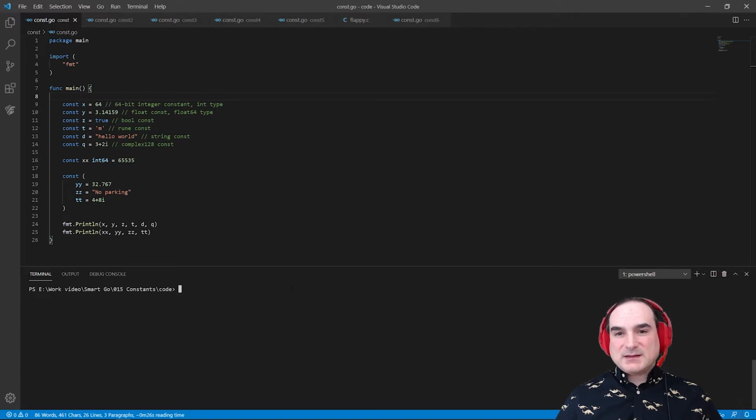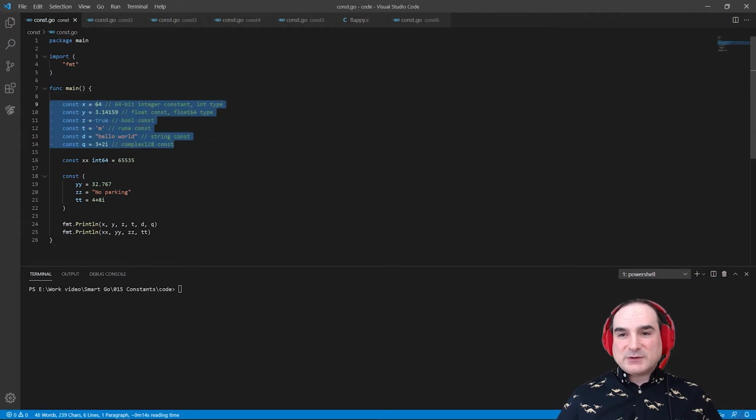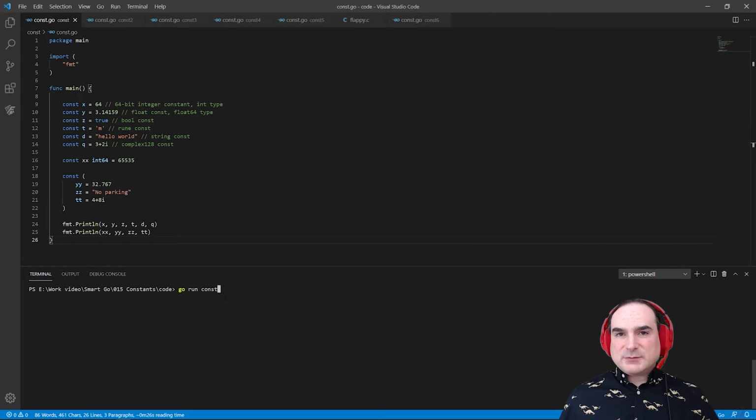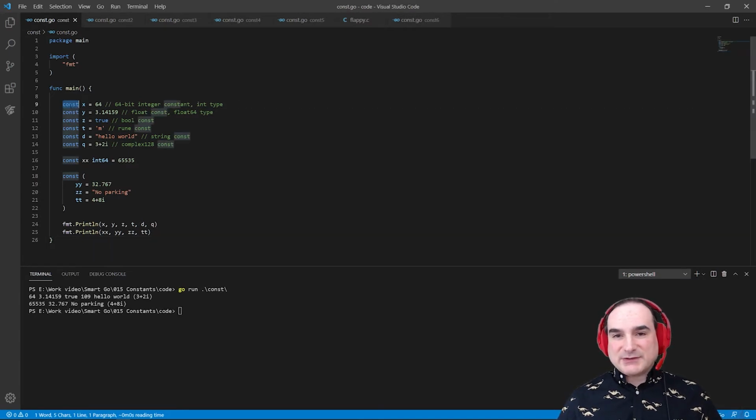Constants in Go can be one of four basic types: numbers, both integers and floats, strings, characters, and booleans. In this example here, I declare and print one of each type of constant that I've just enumerated. The syntax for declaring a constant, as you can see, is pretty straightforward. We just use the keyword const before a variable declaration.